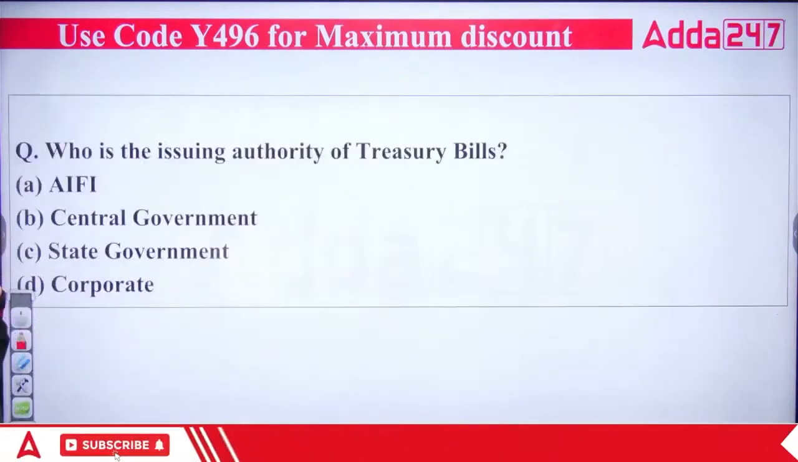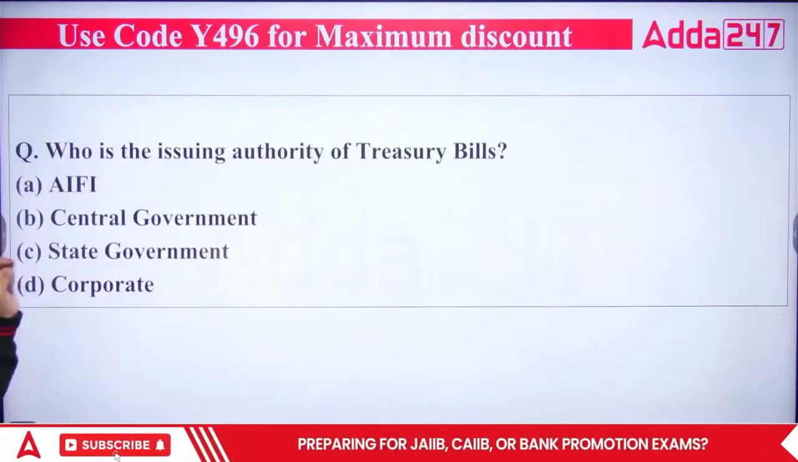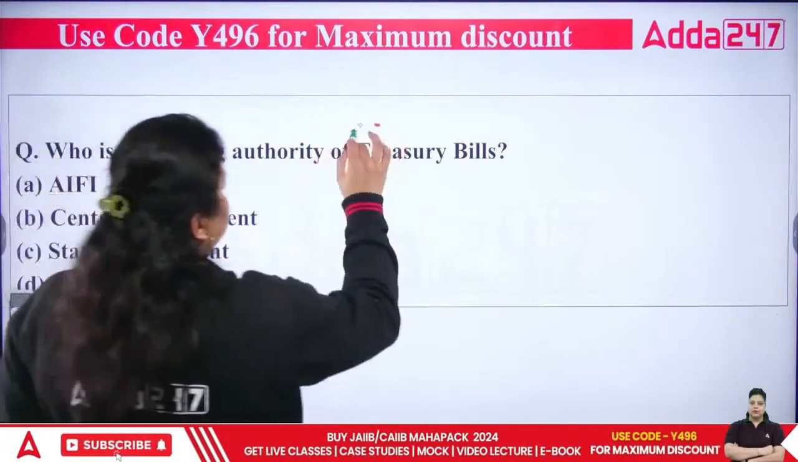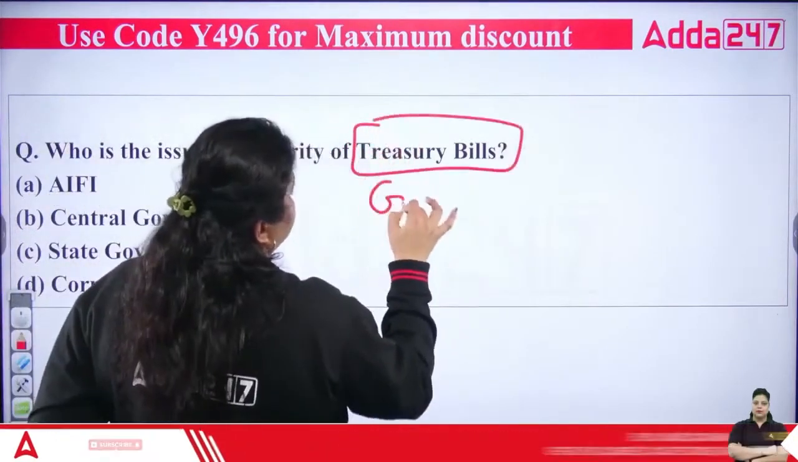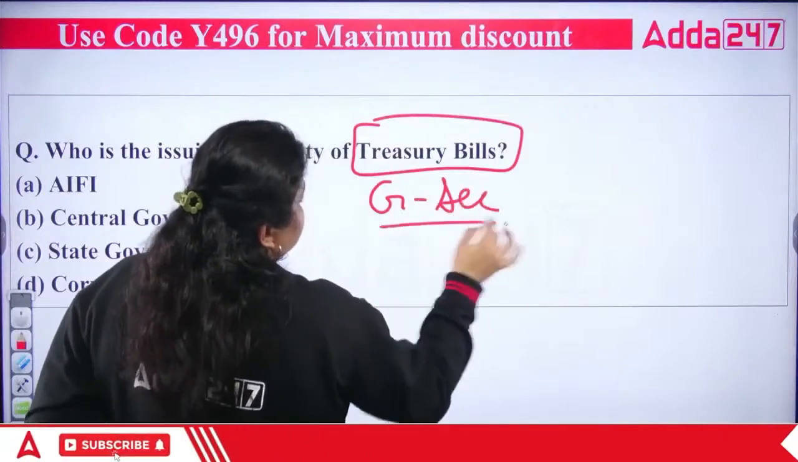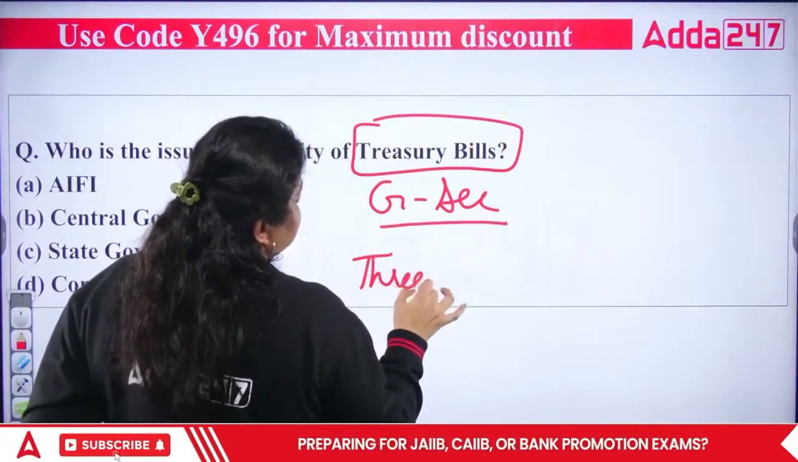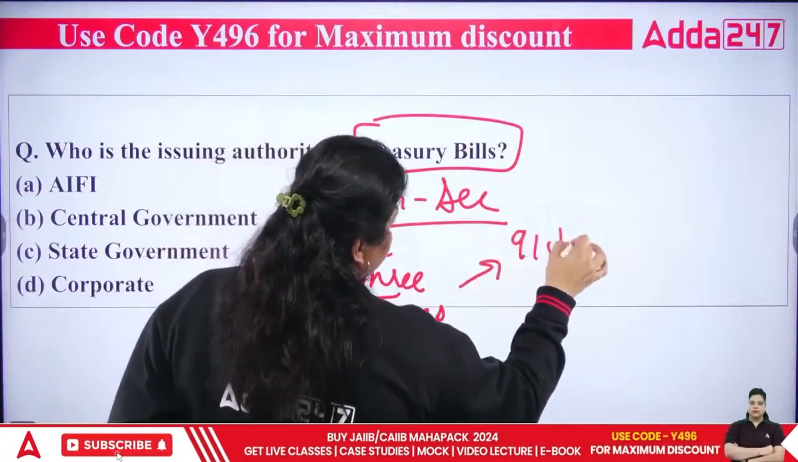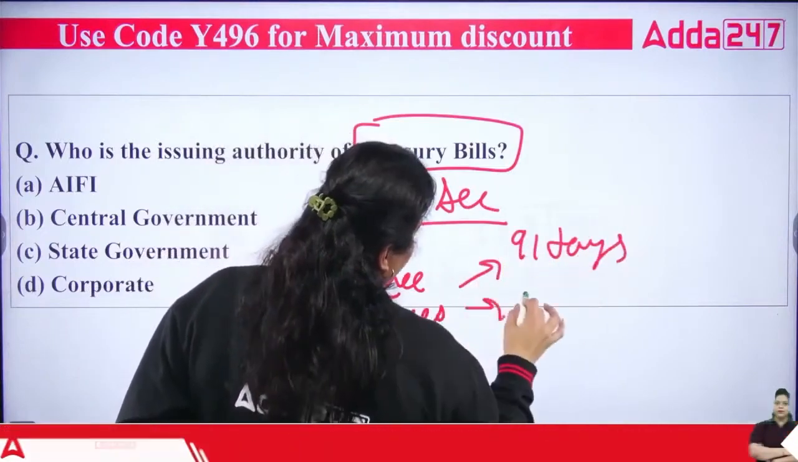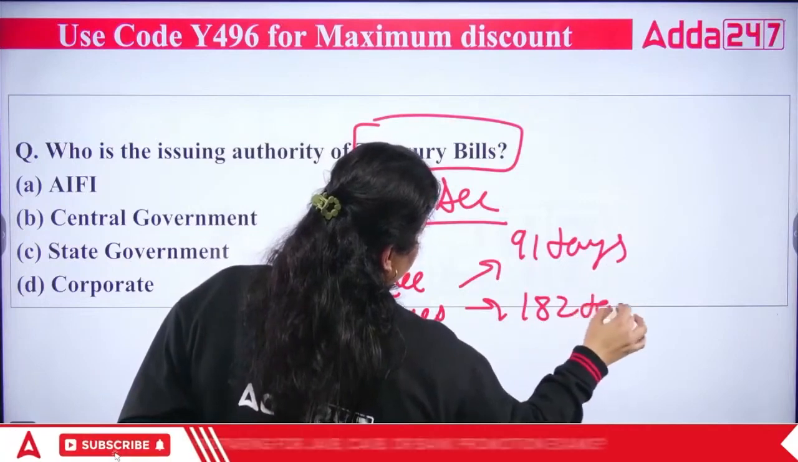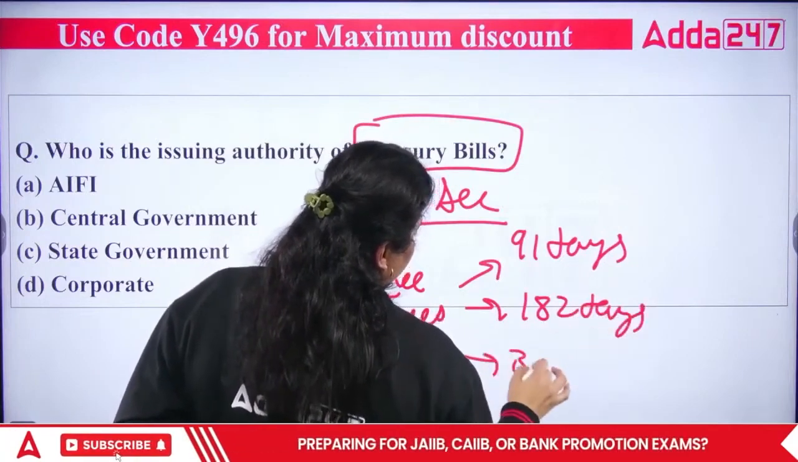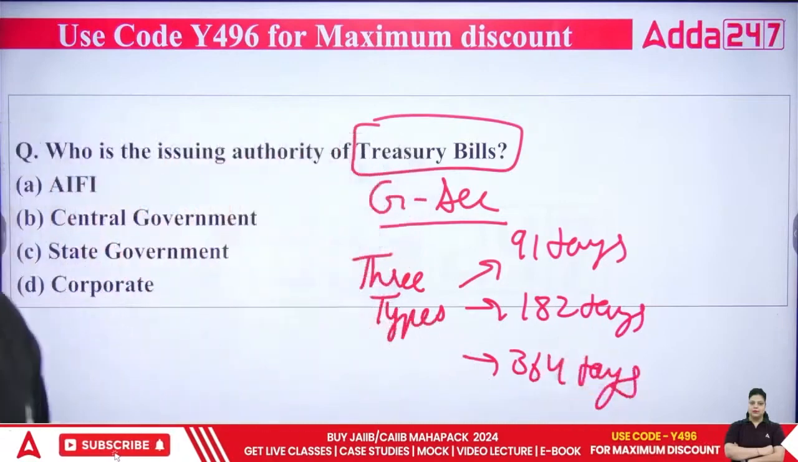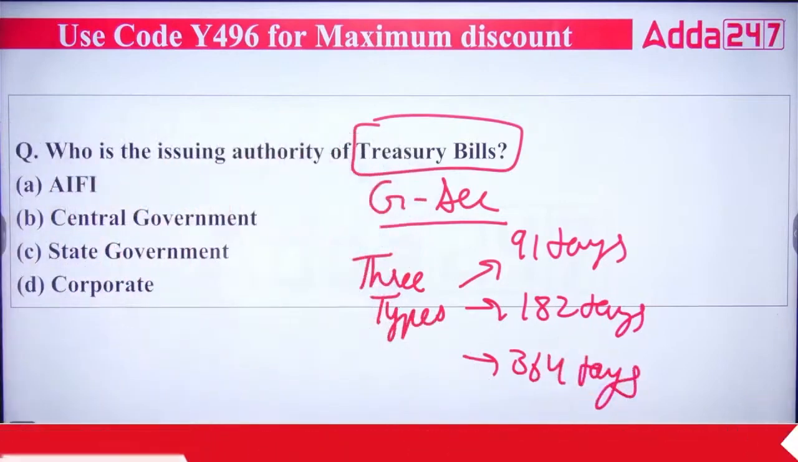Next question. Who is the issuing authority of treasury bills? Treasury bills are government securities, and they have three types. One is the 91 days treasury bill, second is the 182 days treasury bill, third is the 364 days treasury bill. These are the three types of treasury bills we have: 91, 182, 364.